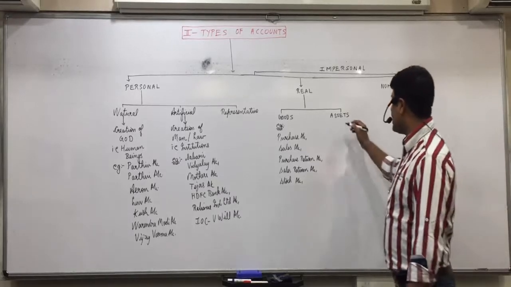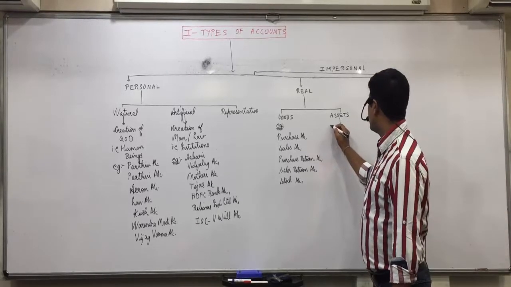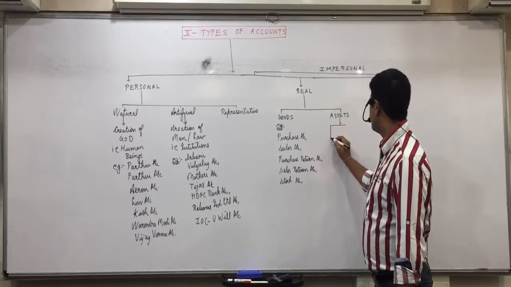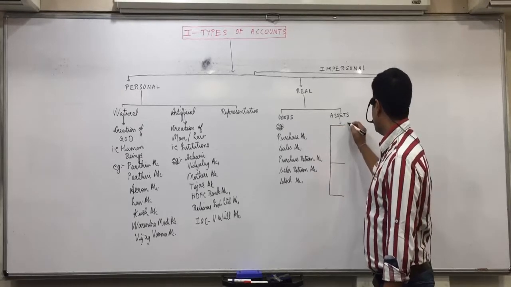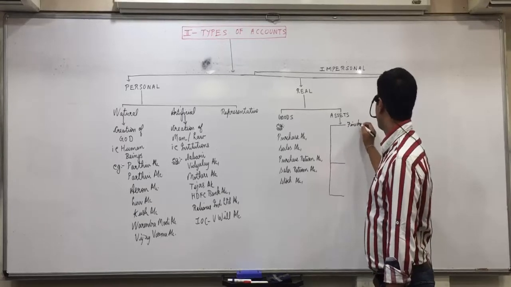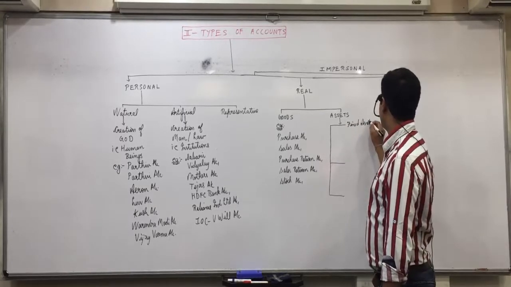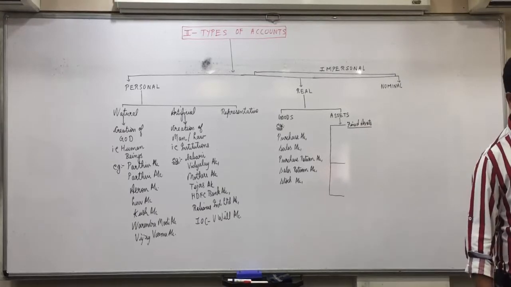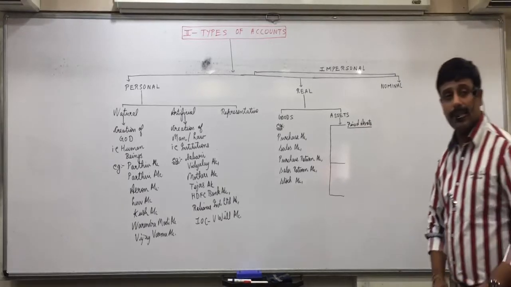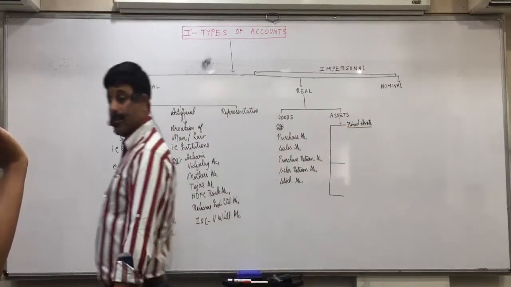And assets we classify in 3 categories. One is fixed assets. I am not writing the meaning here because the meaning of fixed assets we have already seen in the last chapter. Raise your hand, what is fixed assets?